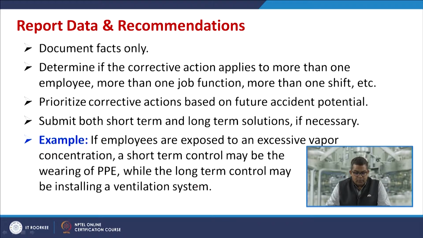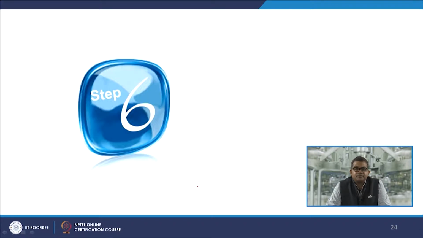You may submit both short term and long term solutions if required. Let us have an example. If employees are exposed to an excessive vapor concentration, a short term control may be wearing personal protective equipment, while the long term control may be installing a ventilation system.